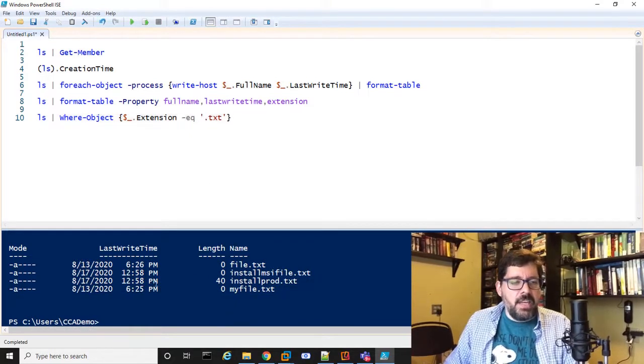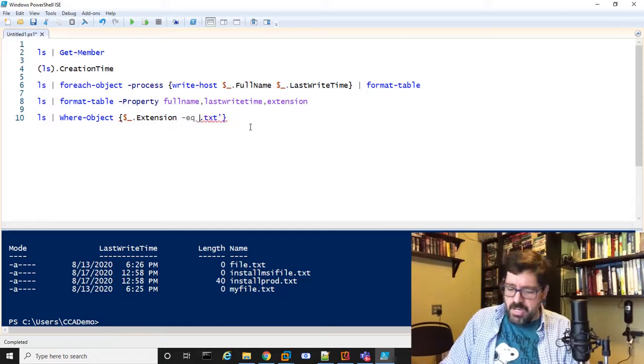And there it is. And here it just gives me the mode, the last write time, the length of the file, and the name. That's the default in the table that gets output by ls. However, which by the way is defined in that object, that's how PowerShell knows that those should be the defaults, even though there's other properties which are just hidden in the default view. But they're there. I could access them if I wanted to.